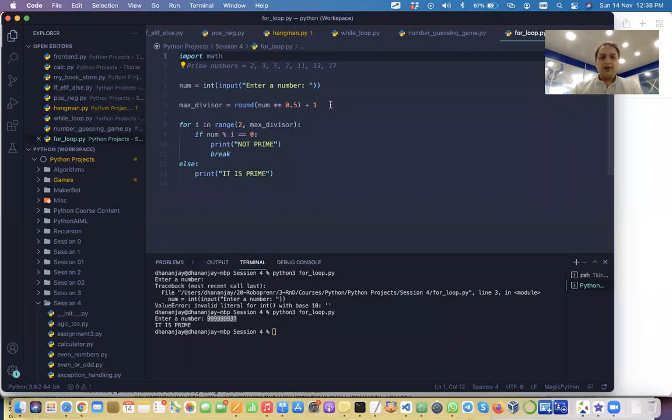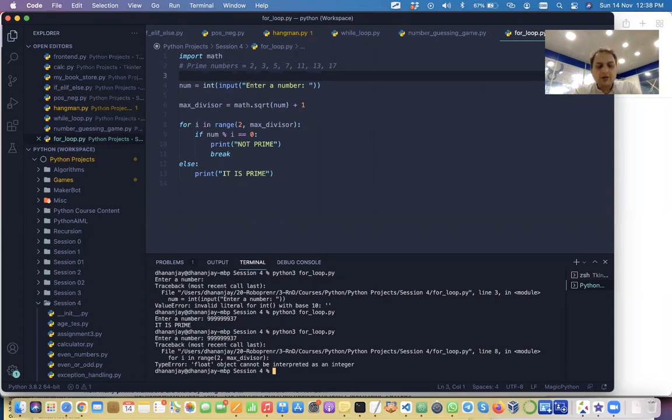If it is square root, then instead of this we can say math dot sqrt, and we will get rid of this, and we get the max divisor by this. It will work in the same fashion. And there is something missing because we want to round it off. Now this square root will give us a float because we have not rounded it off. Square root will always be a float, right?